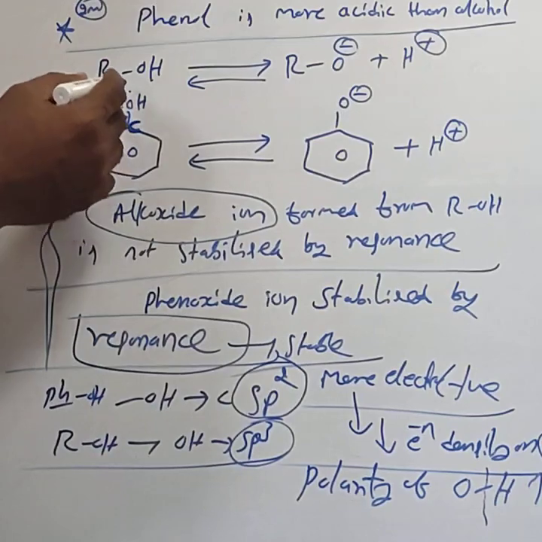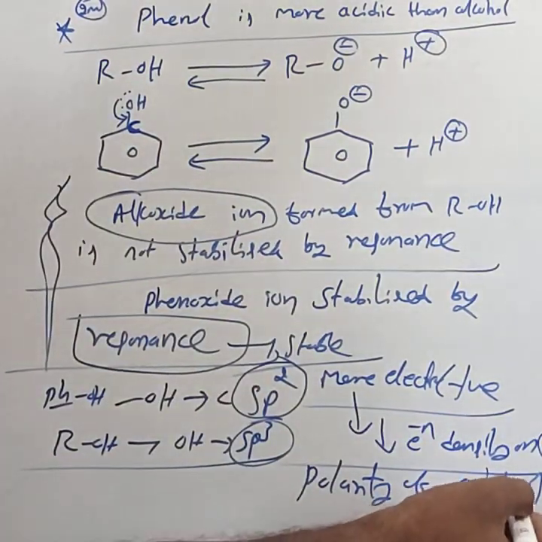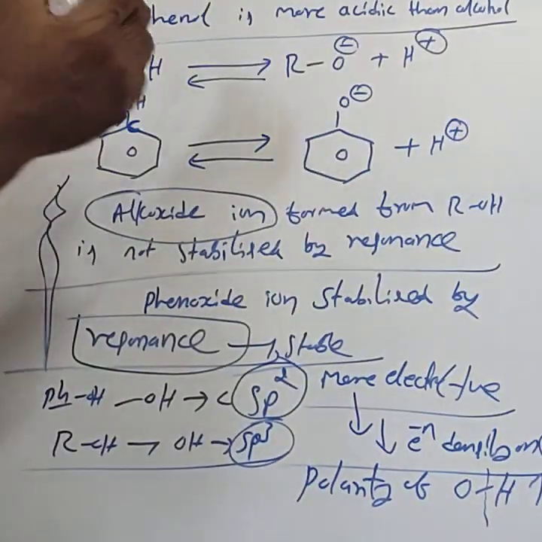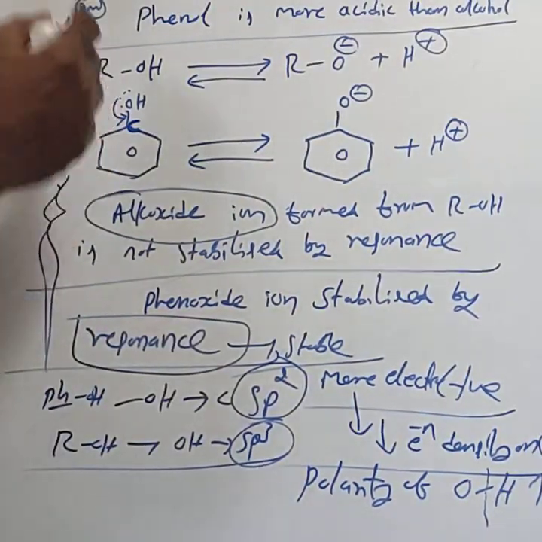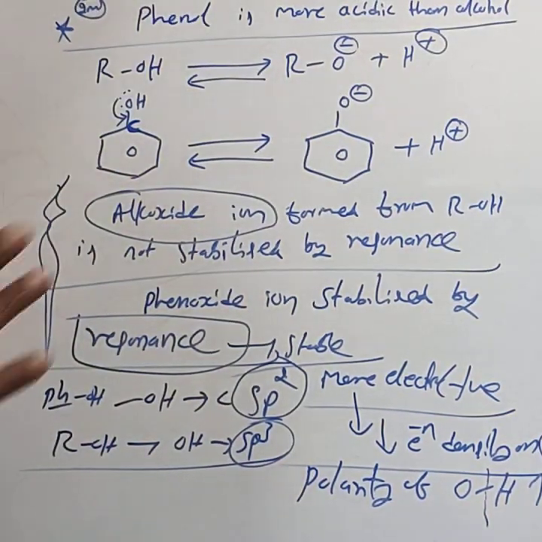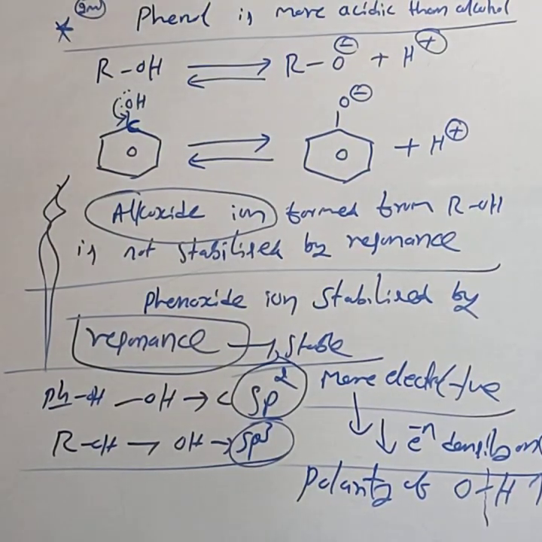When the polarity of the OH bond increases, we can easily break the OH bond, so it can donate the proton very easily compared to the alcohol, which makes phenol more acidic than the alcohol. This is very important for the 2 marks. All the students have to follow this one. Out of phenol and alcohol, which is more acidic? That is, phenol is more acidic.